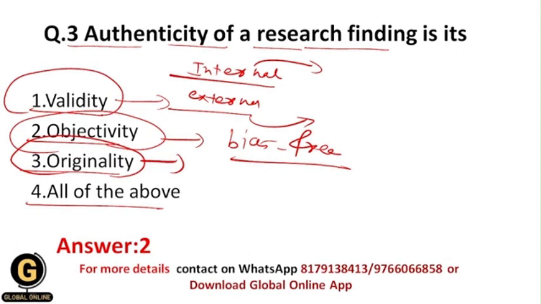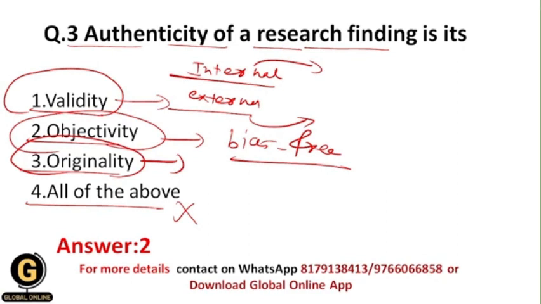That's why the correct answer to this question is objectivity, not all of the above, because you can give the authenticity of a research finding in terms of its objectivity, not its validity and not its originality. All of you getting it? I hope all of you understood, but still if you have any doubts, you can ask me in the comment box.